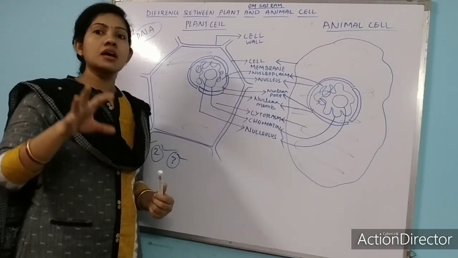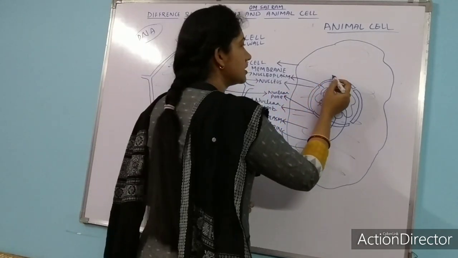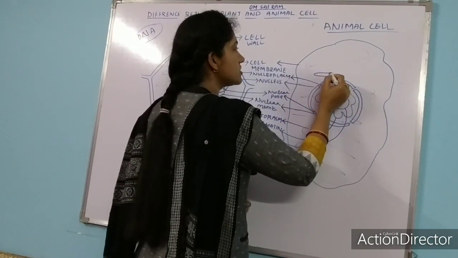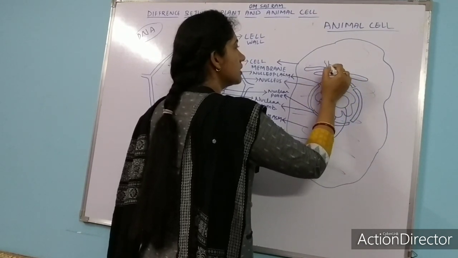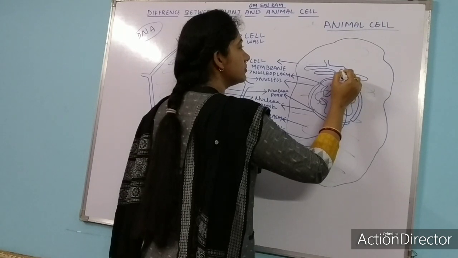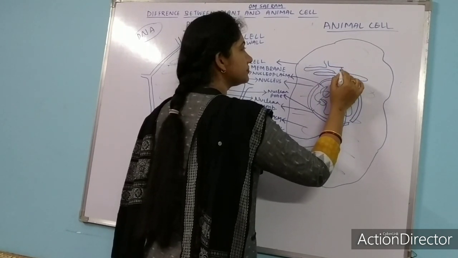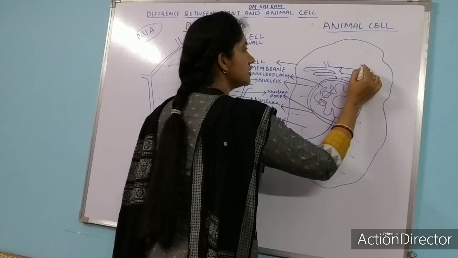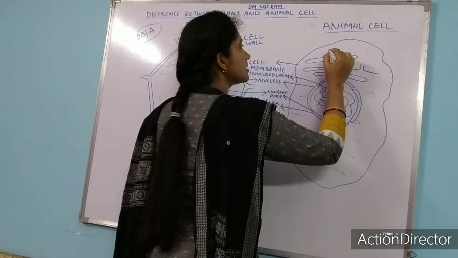Let us start with the endoplasmic reticulum. Endoplasmic reticulum is the folded structure. I can draw the endoplasmic reticulum here. It is the folded structure present both in plant cell and in animal cell.